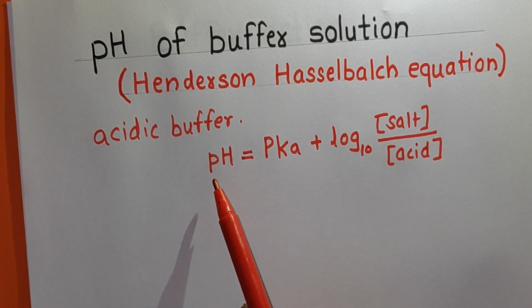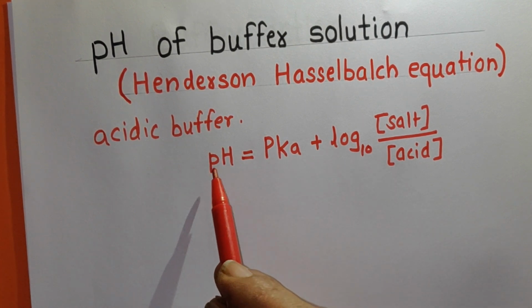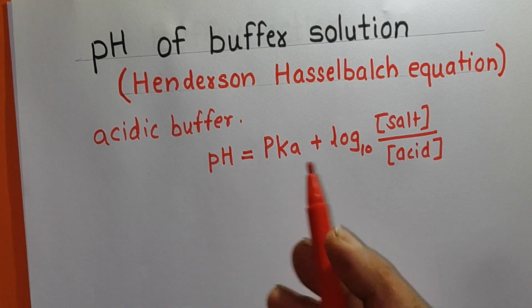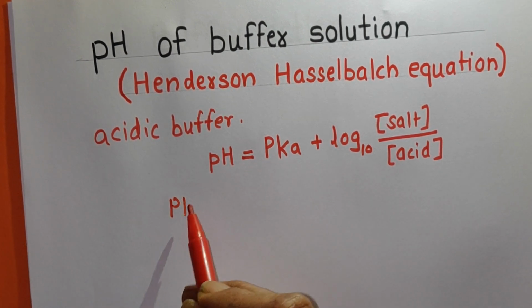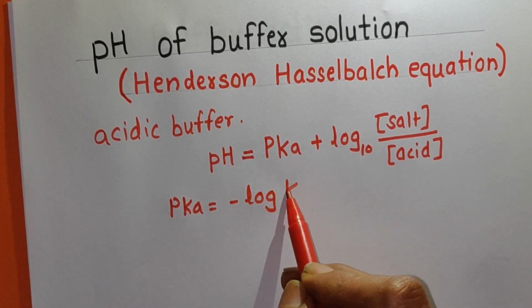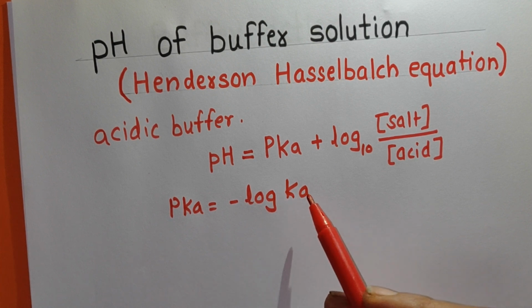pH of acidic buffer is equal to pKa. What is pKa? Remember here, pH is minus log of concentration of H plus. Like this, what is pKa? It is also minus log of Ka. You know what is Ka? Ka is the dissociation constant of an acid.